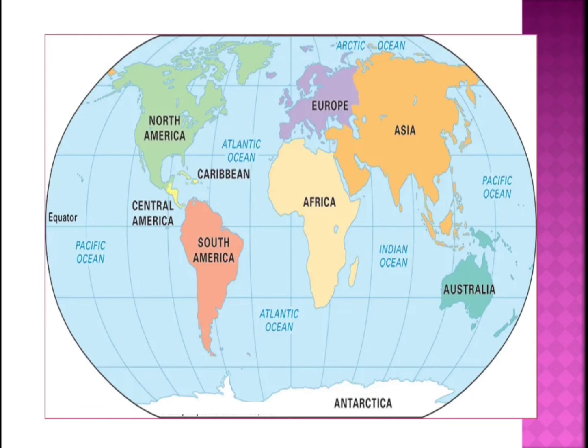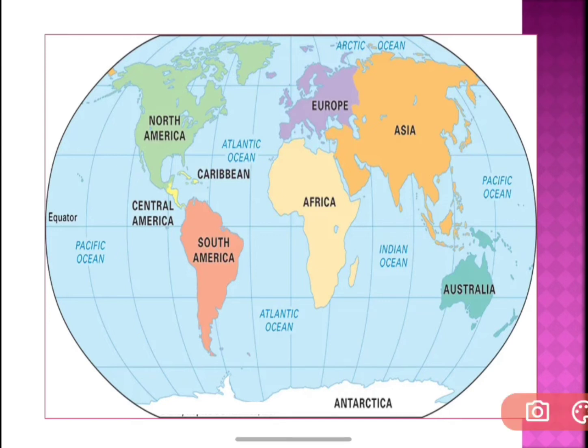Please open your social content books and turn to page number 149. If you see, children, Vasco da Gama is a Portuguese explorer. He was asked by the king of Portugal to find the sea route to India. Many explorers were trying to find the sea route to India, but they were not able to travel beyond the Cape of Good Hope.